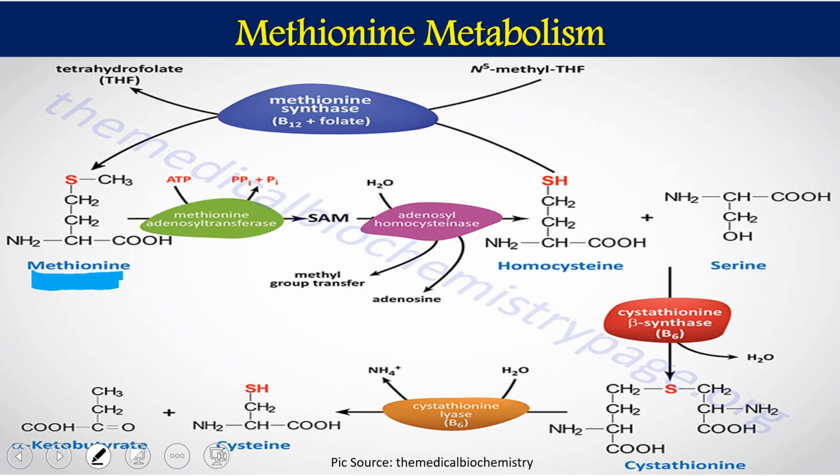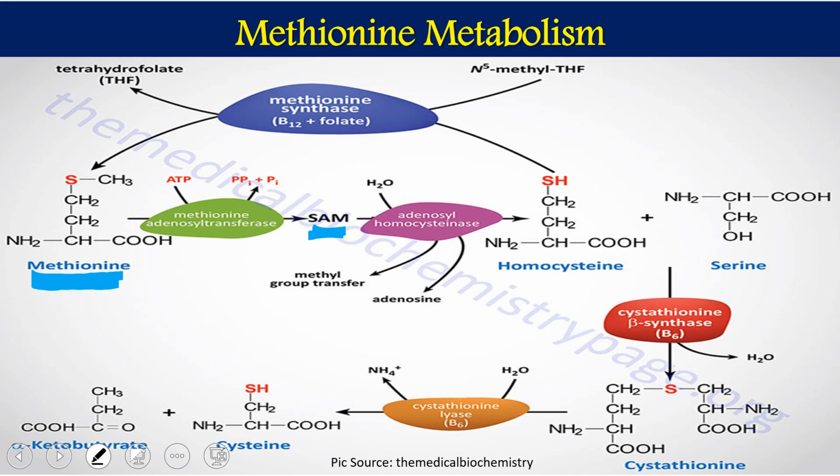One of the important uses of methionine is that it is going to be converted to S-adenosyl methionine. In abbreviated form, we are going to call it SAM. SAM means S-adenosyl methionine. In most cases in biochemistry, whenever a methyl group had to be donated, S-adenosyl methionine works as the methyl group donor. So for methyl group transfer, methyl group donation, this SAM is going to be used.